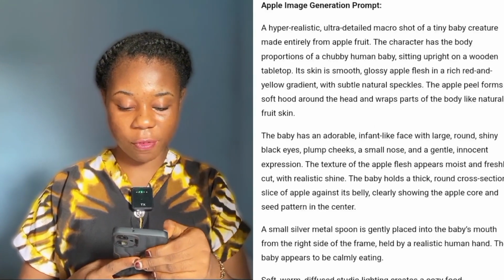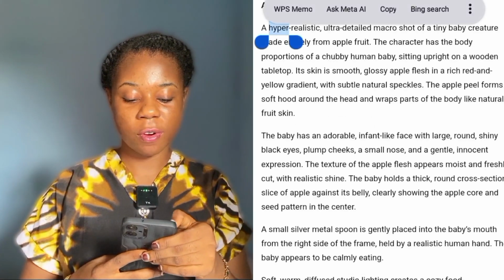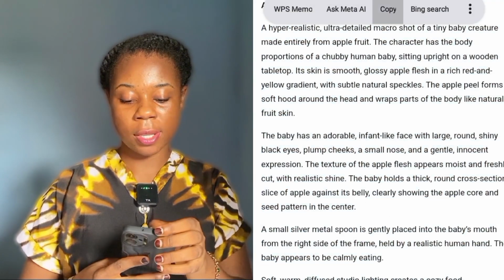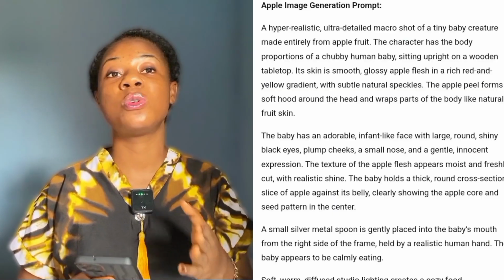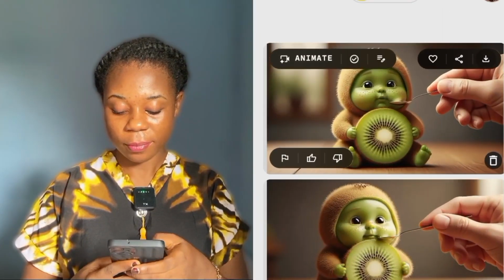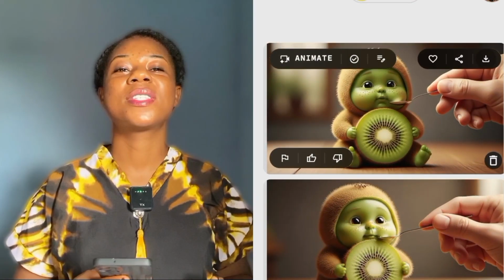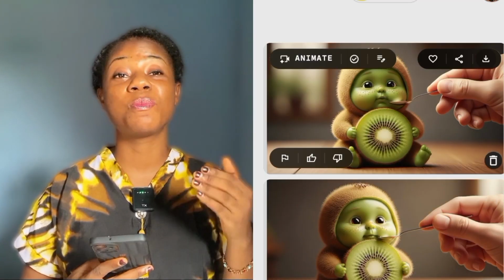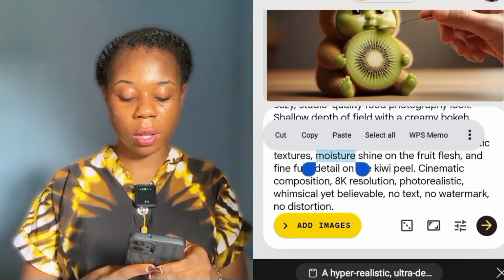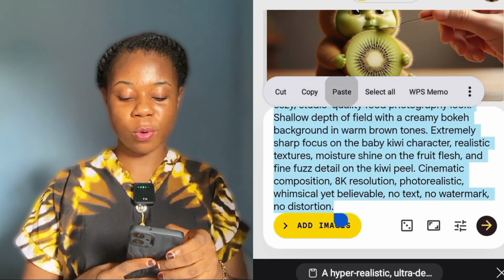So I'm going to start from here, from this "hyper realistic ultra detail" down to this point. I'm going to copy, and then I'm going to go back to my Whisk AI. Okay, so I'm back to Whisk AI. I'm going to go ahead to prompt again, type in the prompt. So I'm going to select all, then I'm going to paste.